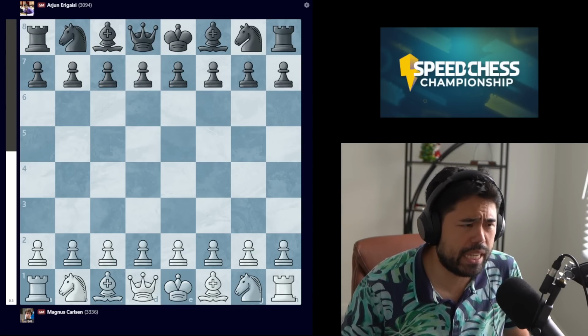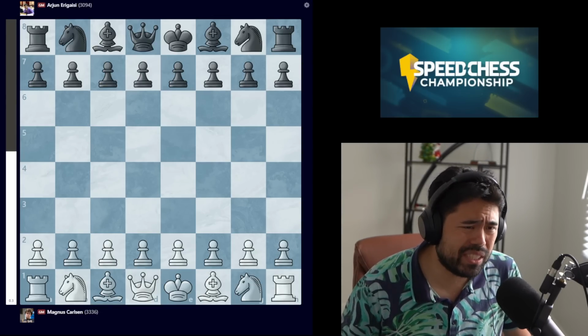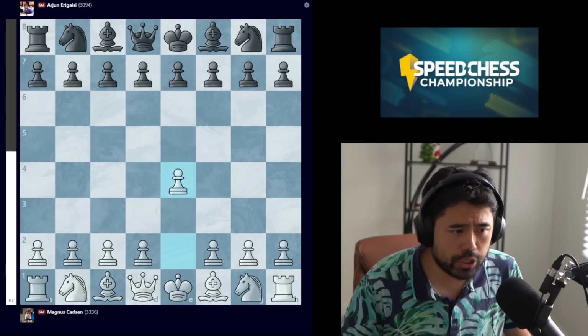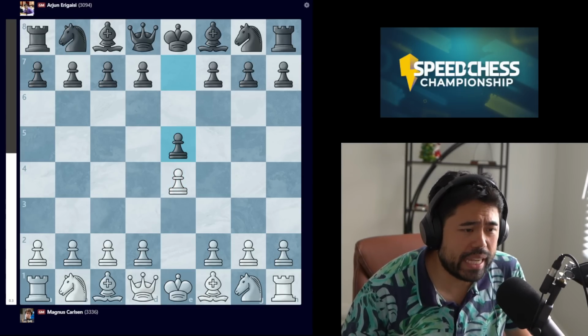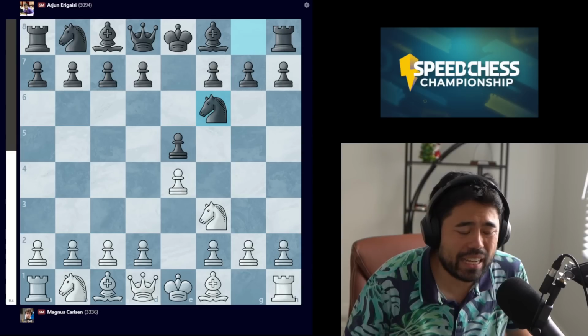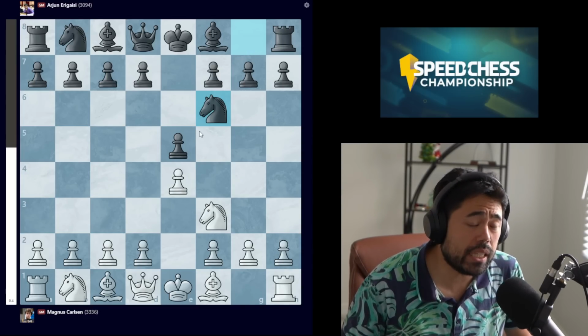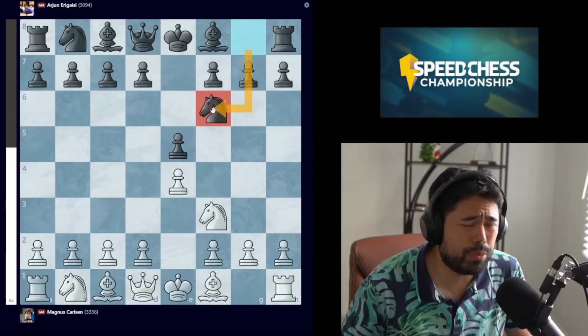The first game we're going to be taking a look at, Magnus is playing with the white pieces, Arjun with the black pieces, and this is the very first game of the match. So the game starts with the move e4, we get e5, knight to f3, knight to f6, Arjun playing the classic Petrov defense. Now recently, Jan Nepomniachtchi has actually made this opening his mainstay.